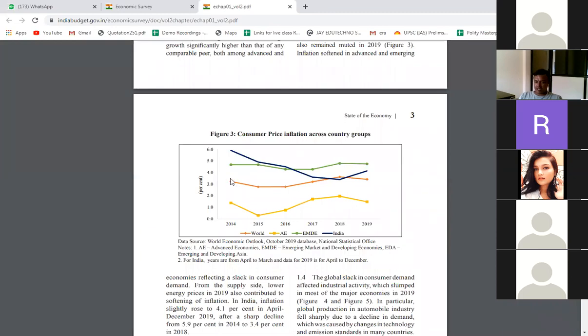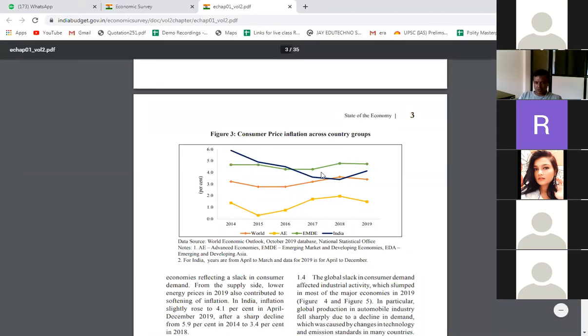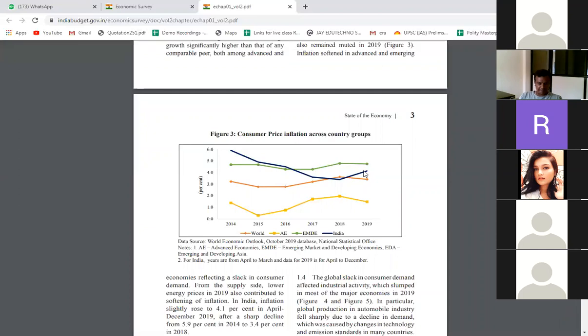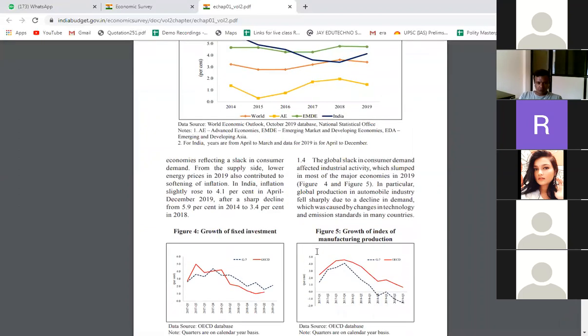You can see the world CPI was lower than India's, while India has high inflation. But India's CPI met the world CPI in 2018. It kept decreasing till 2018, and again now it is rising above the world inflation rate. Can you see? Going down.